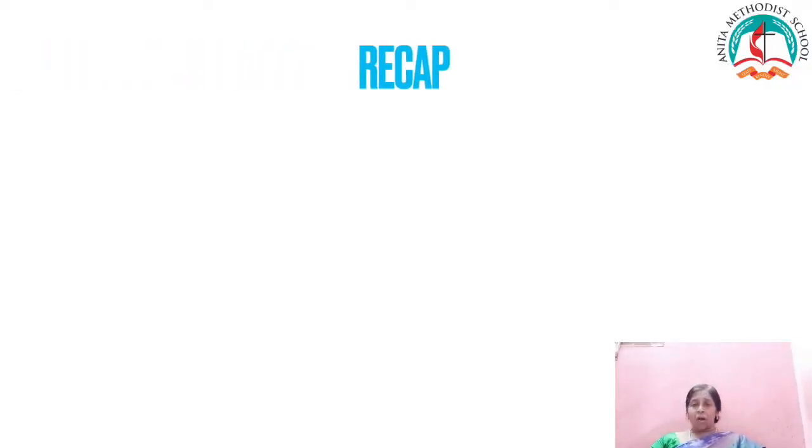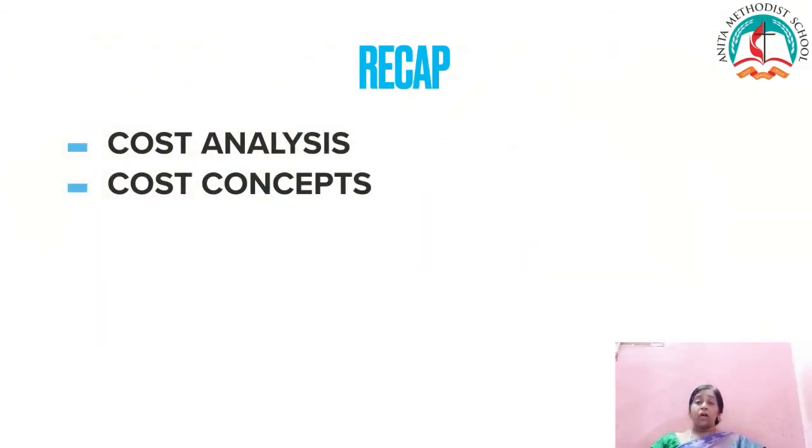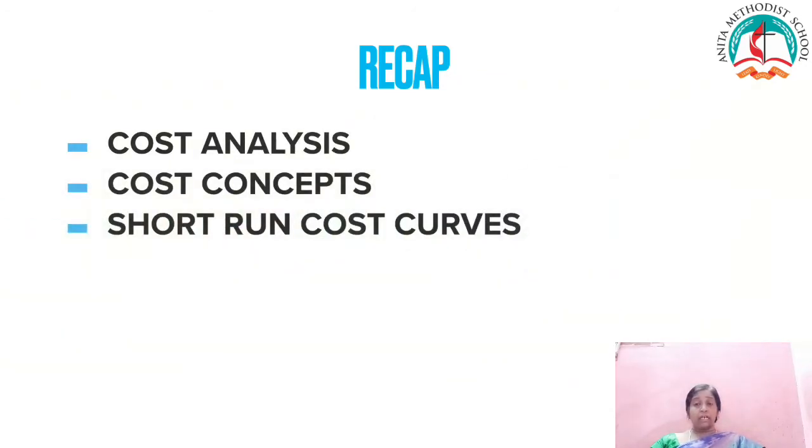Children, I think you all know we are learning the fourth lesson, cost and revenue analysis. So in this lesson, we are learning about the meaning of cost, cost analysis, and the cost concept. And then also we were learning about the short run cost curves. They are average fixed cost, average variable cost, average cost, total fixed cost, total variable cost, marginal cost, and also the relationship between the average cost and the marginal cost. Today, we are going to continue the same lesson.